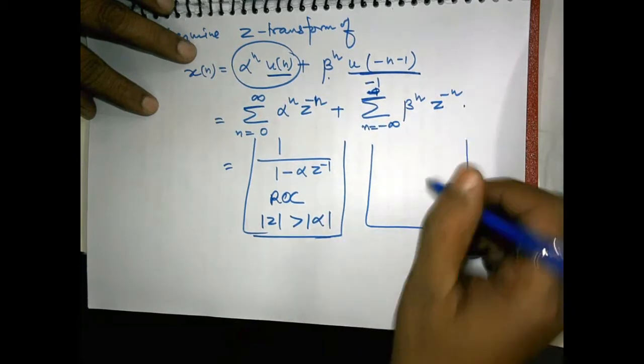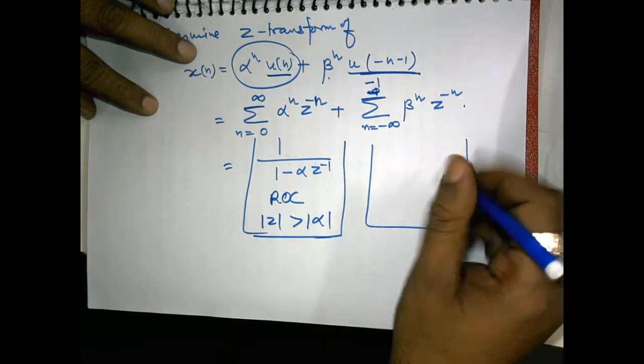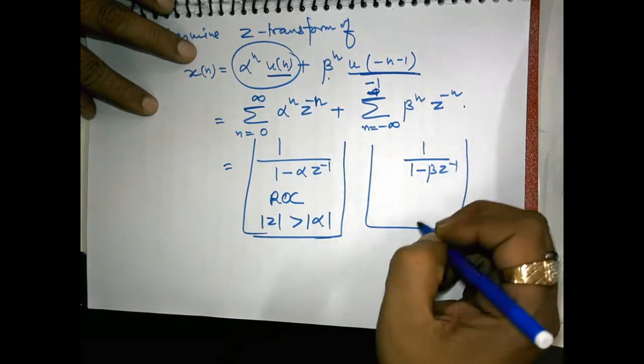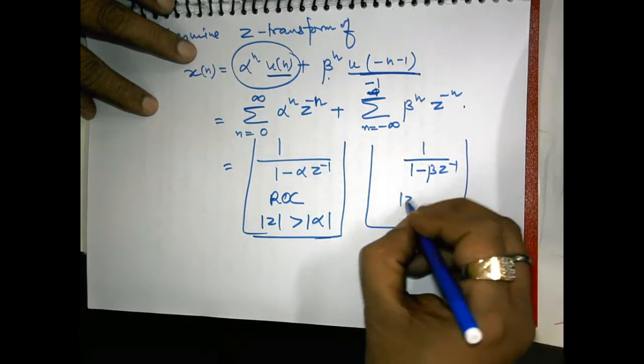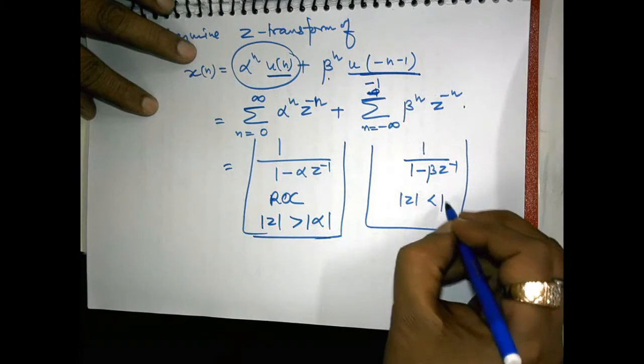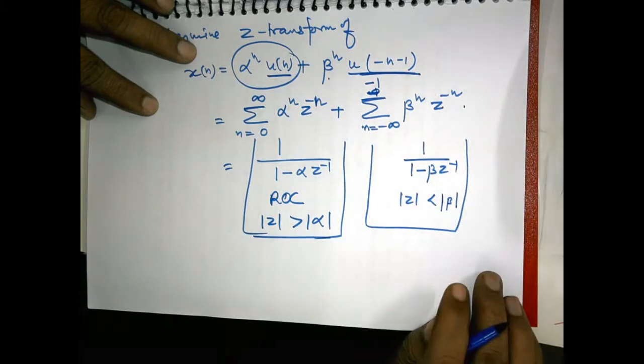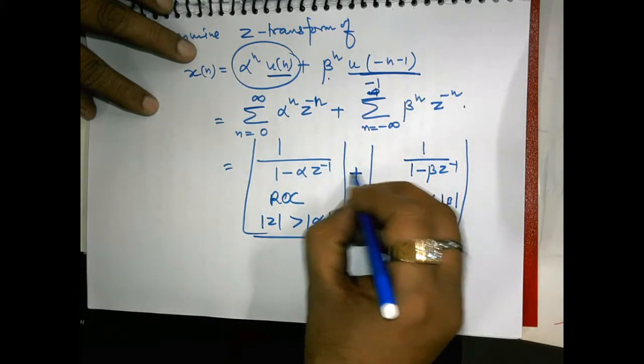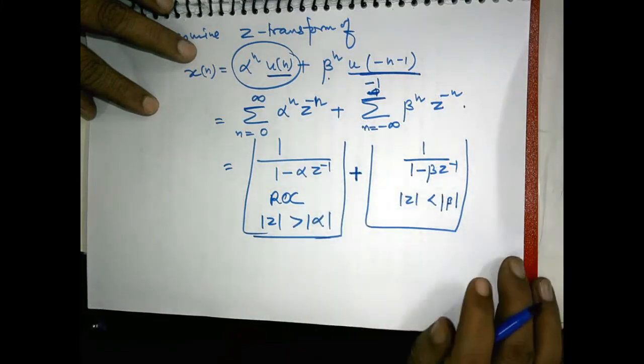What about this part? 1 over 1 minus beta z inverse, provided mod z is less than mod beta. Got my point? So the common region of convergence is where both the summations agree, where both the regions of convergence agree.